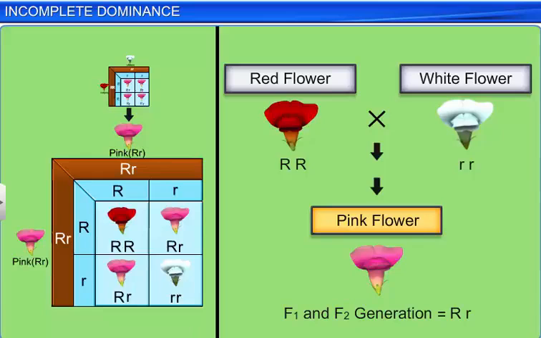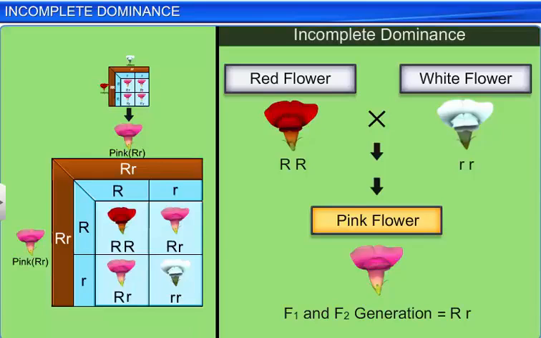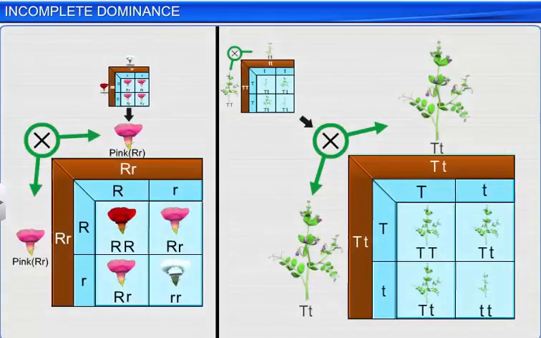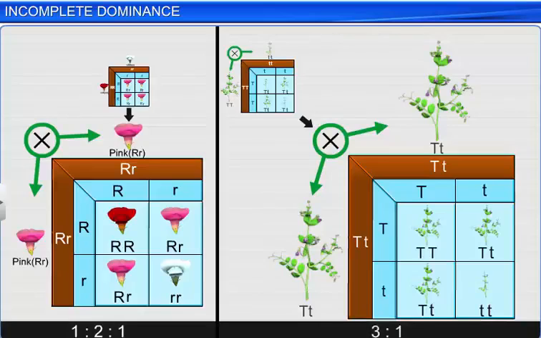This phenomenon is called incomplete dominance. This is why the phenotypic ratios obtained in the experiment on snapdragon plants are different from those in the pea plants.